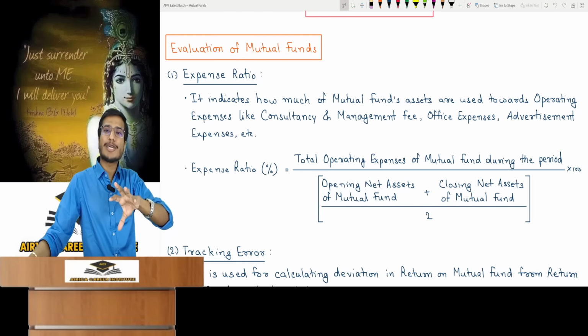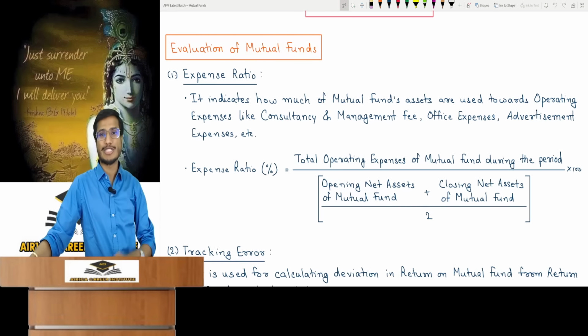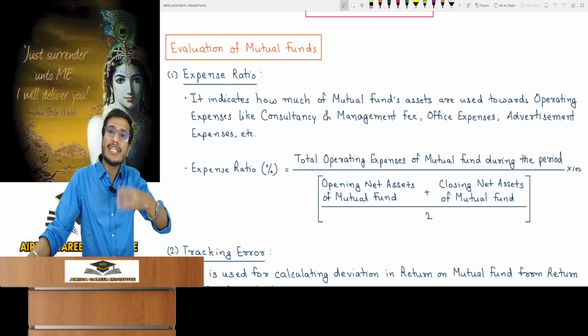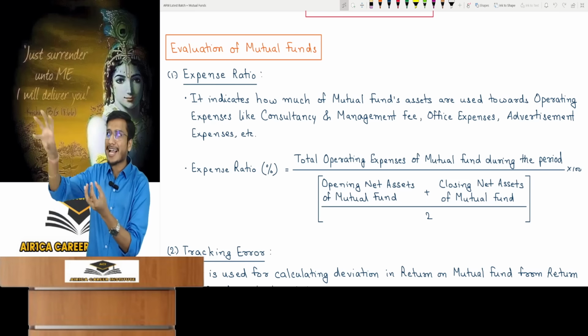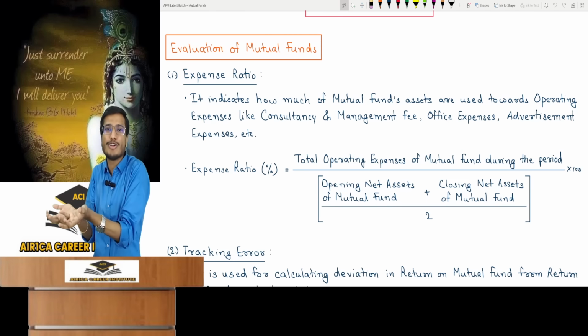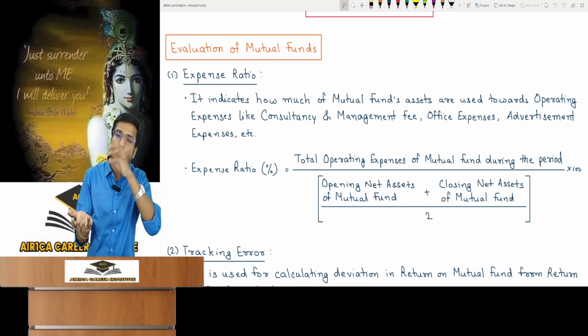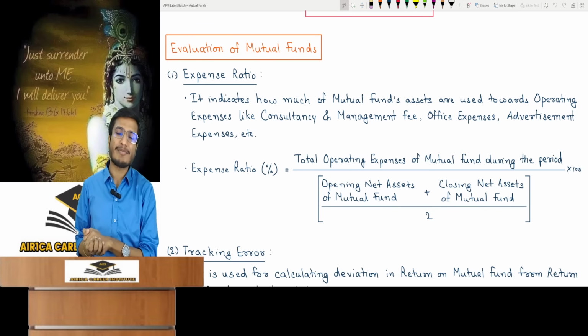We have already studied some methods for evaluation in the portfolio chapter. I had already said that a mutual fund is a portfolio in itself, and because it invests in multiple securities, it's therefore a type of portfolio. So many people apply the provisions of a portfolio to a mutual fund.